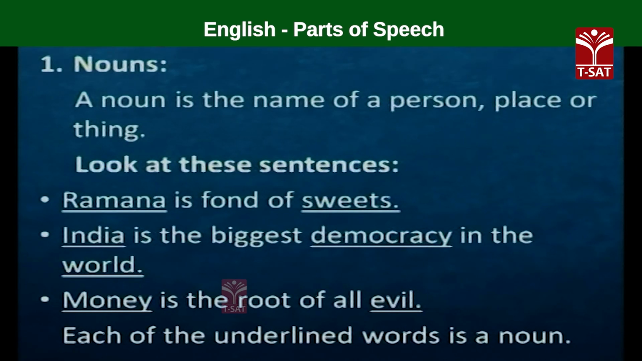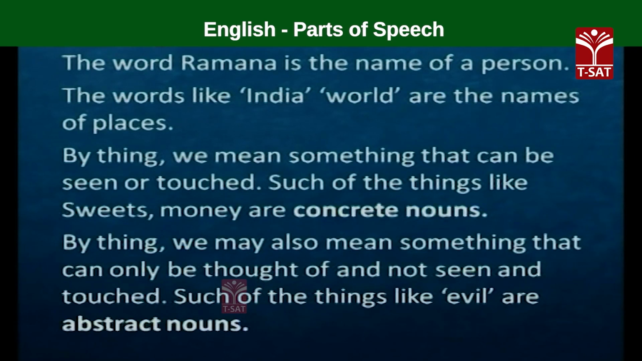India is the biggest democracy in the world. Money is the root of all evil. So the underlined words in each and every sentence is a noun. Ramana is the name of a person. India is the name of a country. Money, evil, world, democracy, sweets, these are all nouns. The word Ramana is the name of a person. Words like India, world are the names of places.